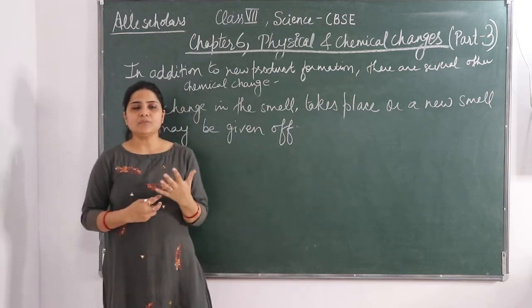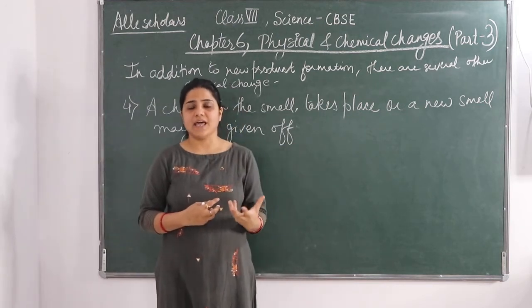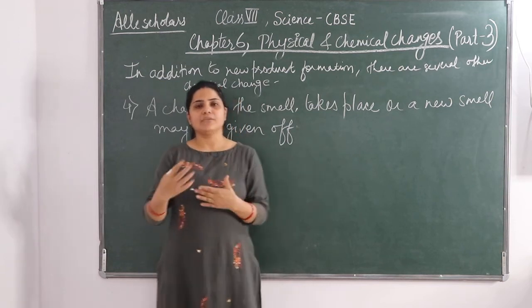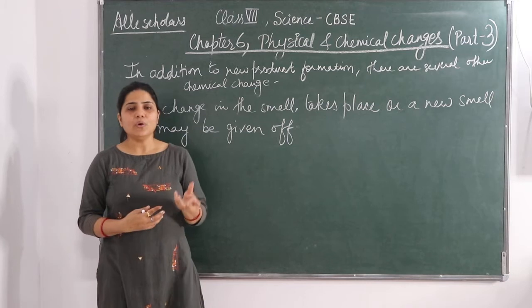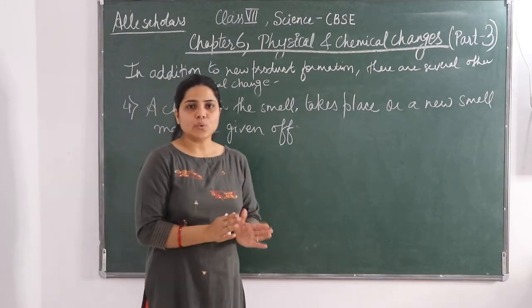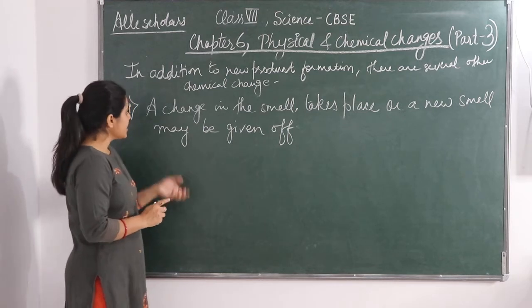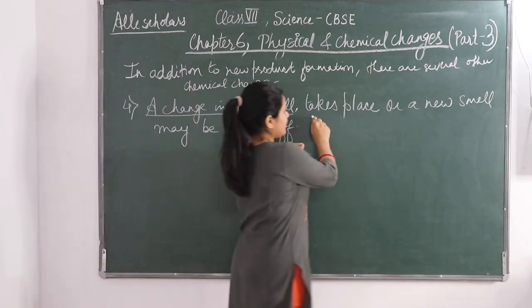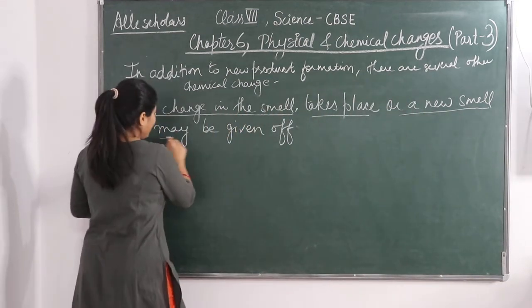And sometimes a new smell: some substances do not have any smell in them, but after the chemical reaction, that is a chemical change, they give some new smell. Okay, so these are two conditions which can take place in this type of chemical change. So a change in the smell takes place, or a new smell may be given off.